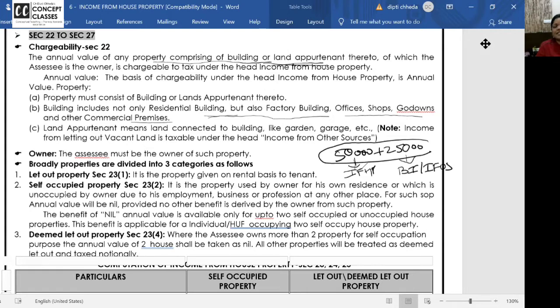You may be having a doubt, ma'am, house property rental income, what it has to do with your business income? Then listen, all of you, there are people who have 8-10 properties in the twin cities and they just get rental income. They have appointed a person also to take care of the rental incomes and collect the rent and do the repairing work and all. They have people for that. In that case, this